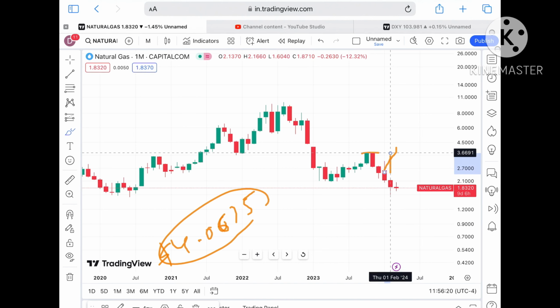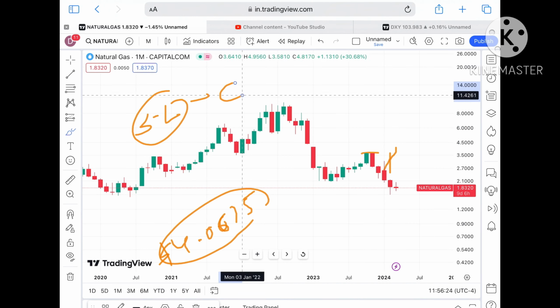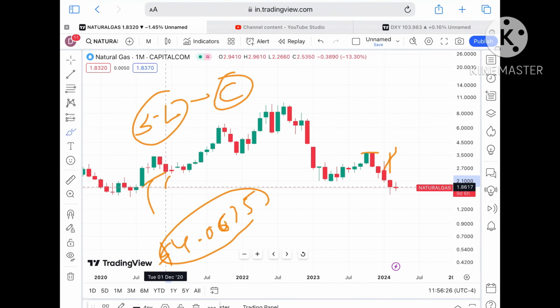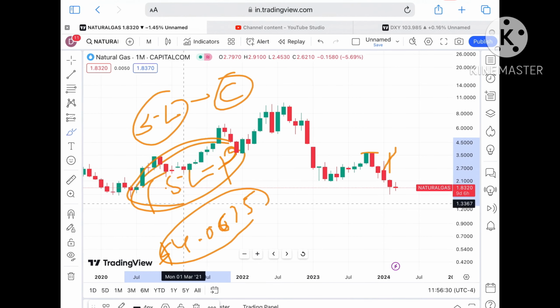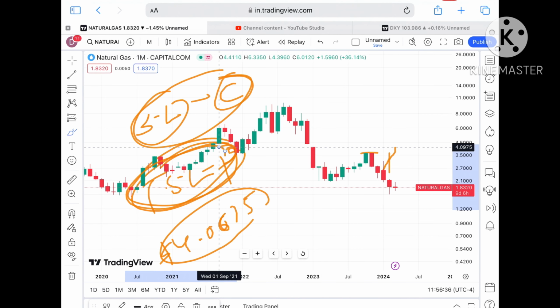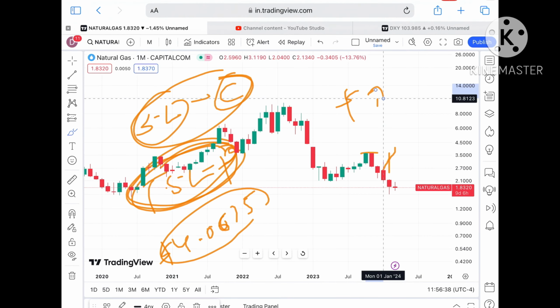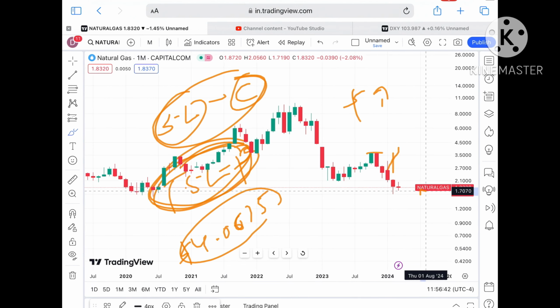But as I've already explained, the market is always uncertain. So always try to set your SL. If you are setting your SL, you will save your capital. If you are trailing your SL, you will save your profit. These two things you have to do. Once you are in profit, try to take that profit home, so that your risk capability will increase and you can sustain for a longer period of time.